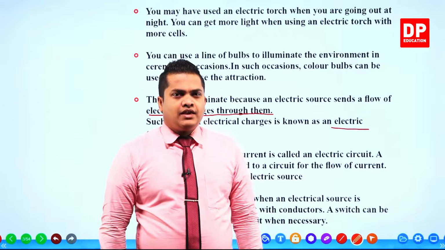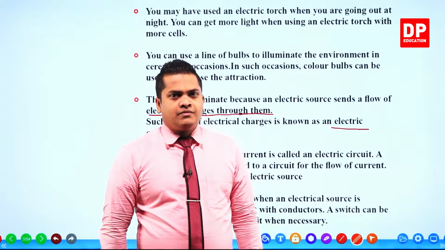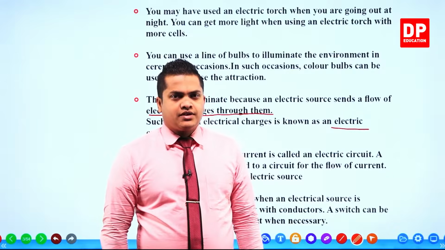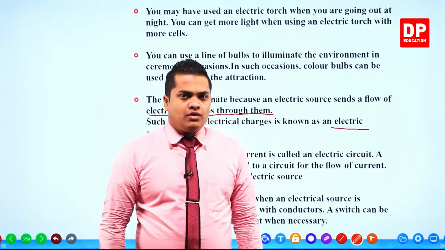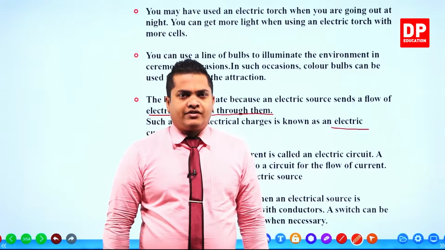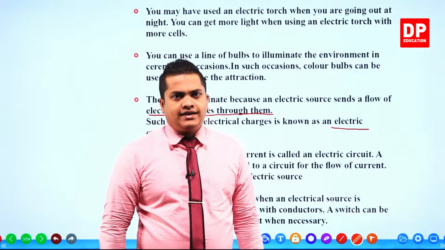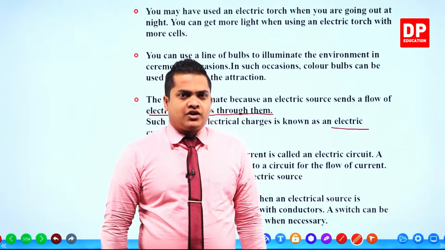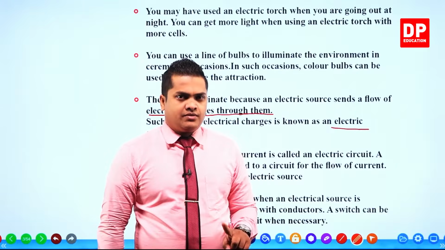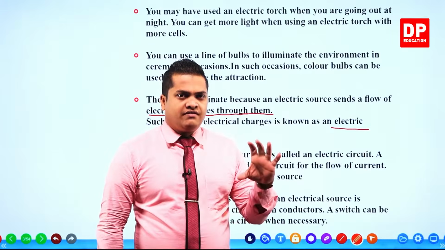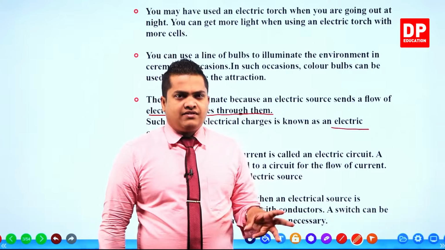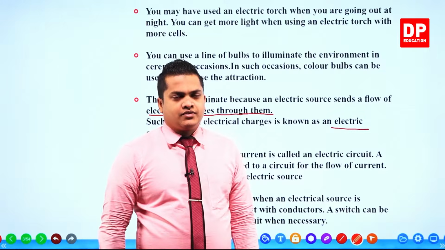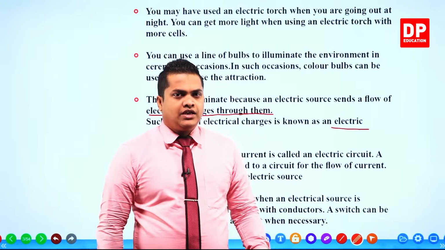In the same way, we discussed that in a dry cell, at the positive terminal there is a high potential of electrical charges, and at the negative terminal there is a low potential of electrical charges. So when you connect a conductor from positive to negative, these electrical charges automatically travel from the positive terminal to the negative terminal. We conducted several activities in the 8th lesson, my dear children. Refer to that. Those things are really important before coming into this lesson.